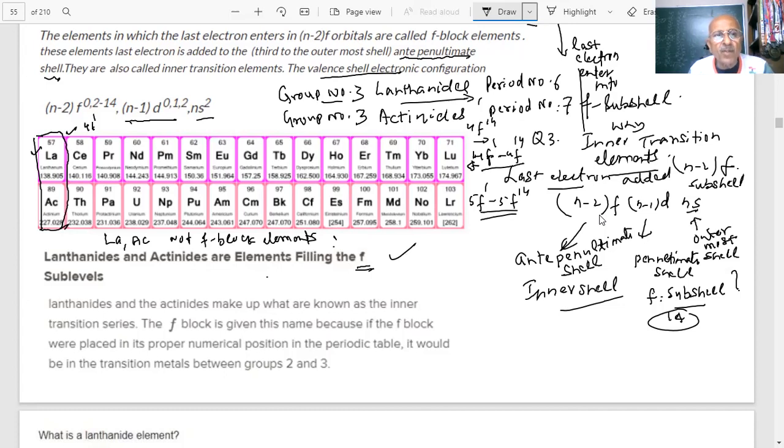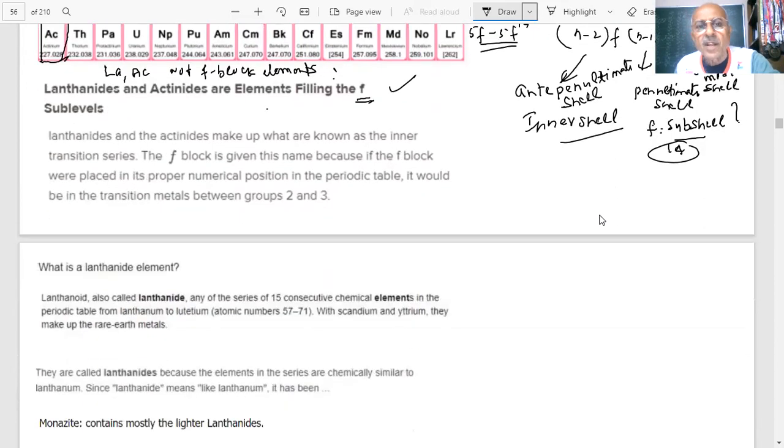And these are known as inner transition elements. The F block is given this name because if the F block were placed in its proper numerical position, it would be a transition metal between group 2 and group 3. Group 2 and then group 3, in between them they come. So that is why we say they are also inner transition elements.